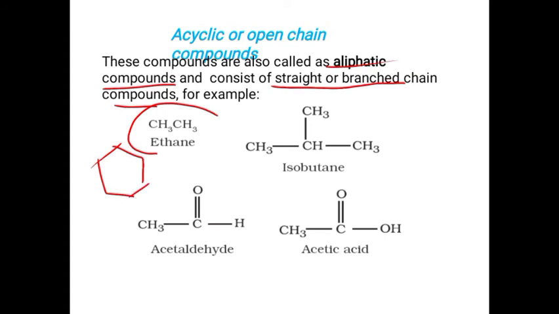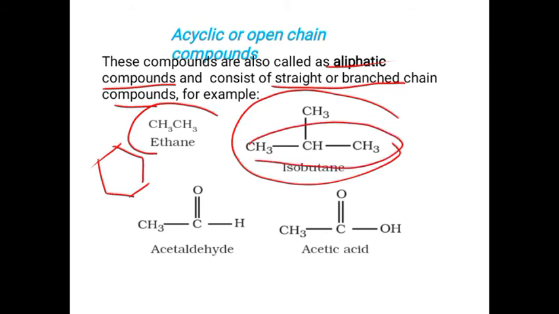Isobutane is a branched compound: in a straight chain, there is a branch of a methyl group. So straight chain and branched compounds come under acyclic compounds, compounds which do not form a cycle.